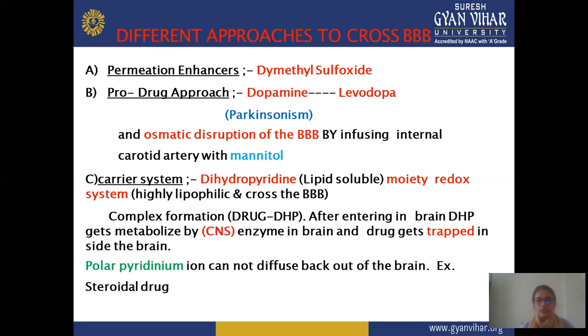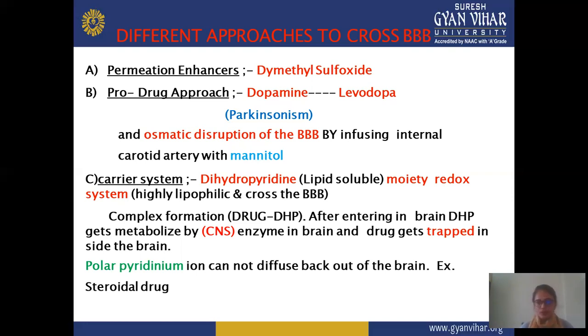In the carrier system, mainly dihydropyridine is used, which is a lipid-soluble moiety, a redox system, highly lipophilic, and crosses the blood-brain barrier. This means the carrier system mainly uses certain lipophilic drugs or lipophilic excipients which have high lipid solubility. So when you use this carrier system, your drug can easily pass the blood-brain barrier membrane. This carrier system mainly uses dihydropyridine, which is lipid soluble.